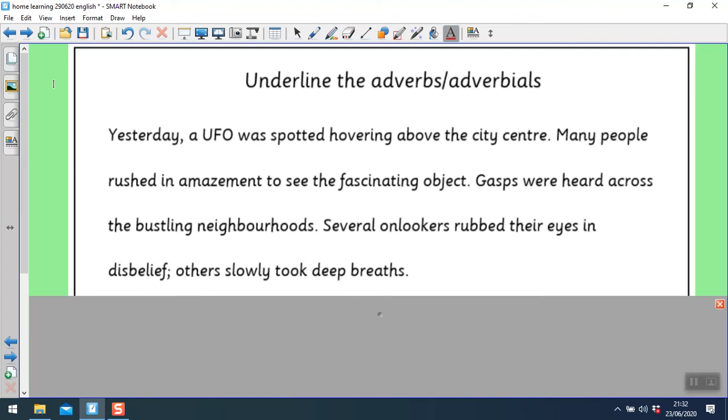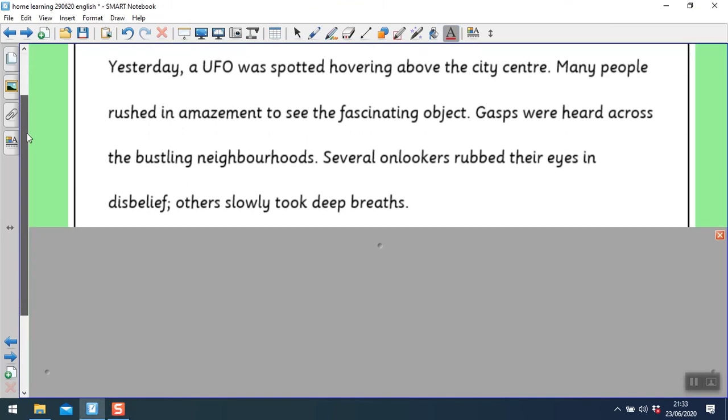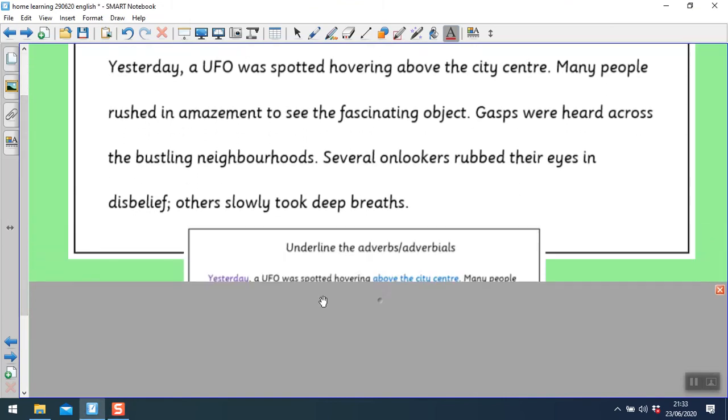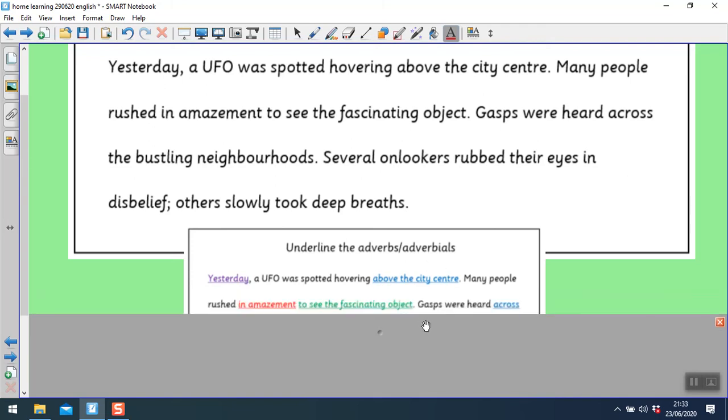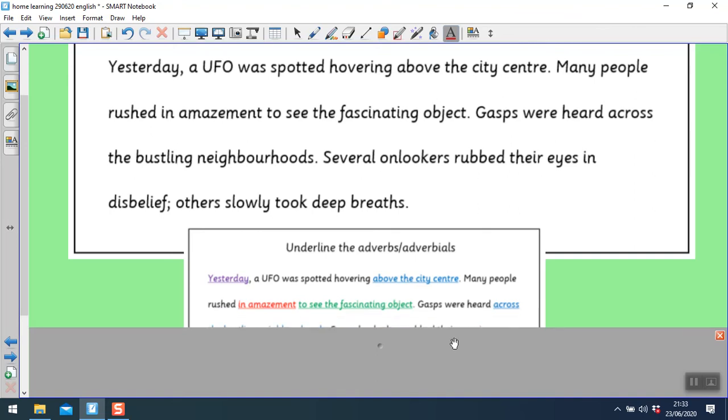Underline the adverbs or adverbials. Pause the video while you do this. Okay, let's see if you are correct. So we've got yesterday, a UFO was spotted hovering above the city centre. So yesterday tells you when. Above the city centre tells you where. Many people rushed in amazement, so how and why, to see the fascinating object.